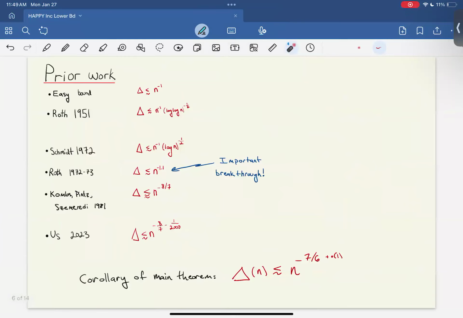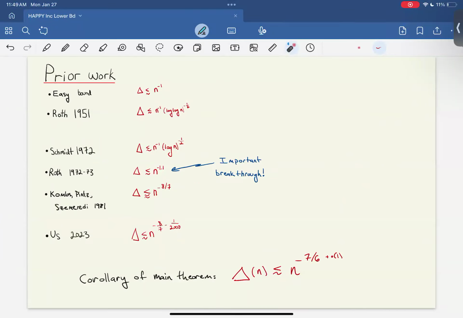Okay, so the easy bound is 1 over n. And it was an open question for a while to even improve over this easy bound. And in 1951, Roth proved that there exist triangles with asymptotically smaller area than 1 over n. So in particular, he improved by a factor of log of n to the minus 1/2.